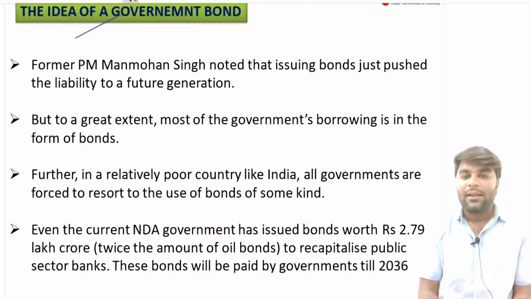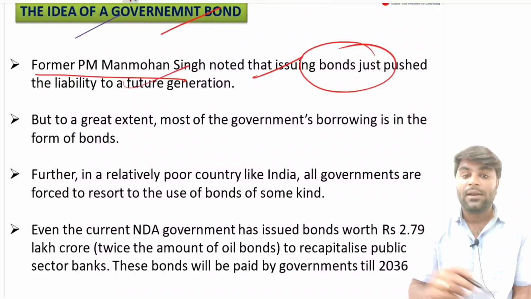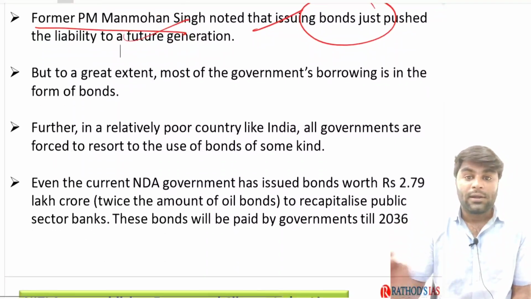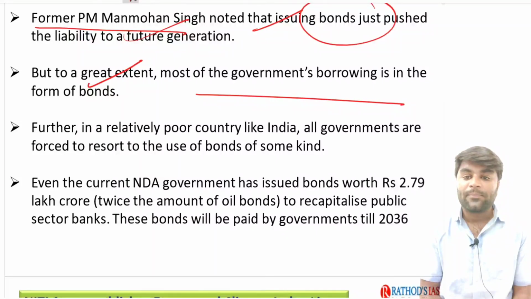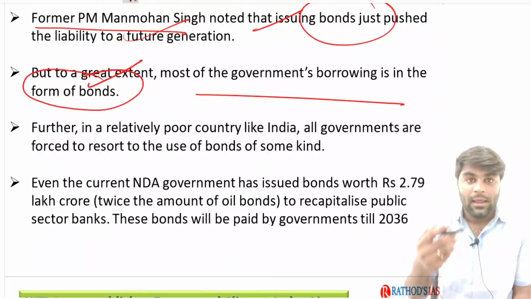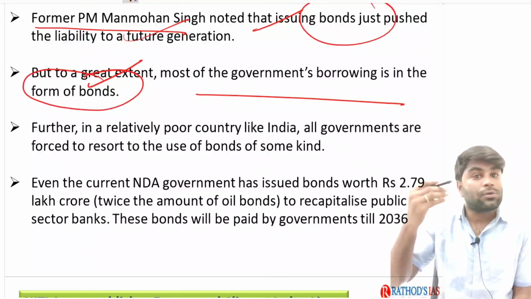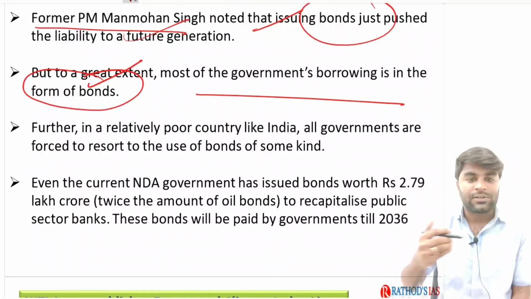Now when we look at the idea of government bonds, see, Dr. Manmohan Singh, the previous prime minister, noted that issuing the bonds just pushed the liability to the next generation. But to a great extent most government borrowing is in the form of bonds. As I said, government borrowing usually happens through two important sources, government bonds and treasury bills.